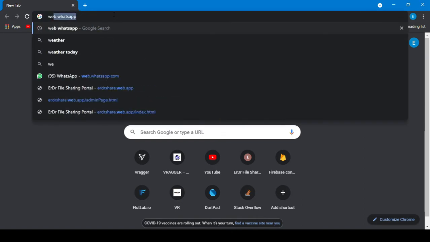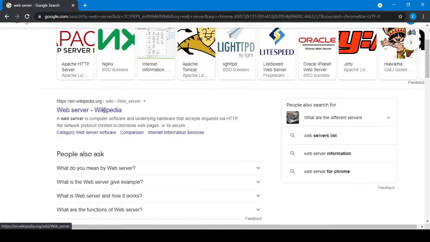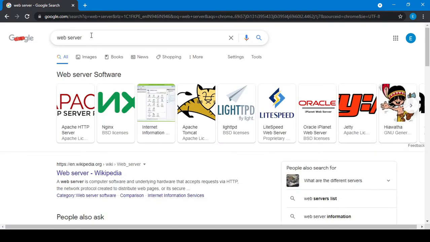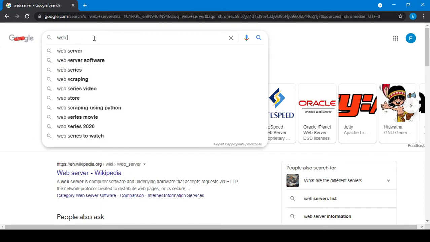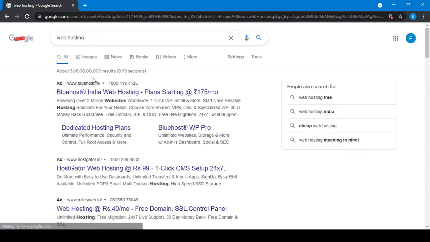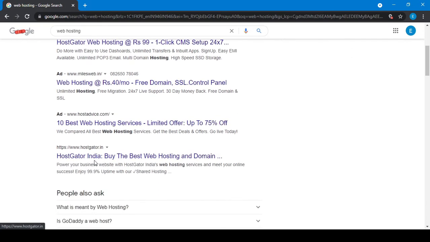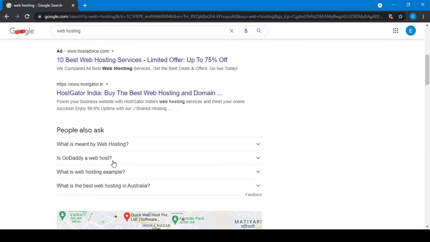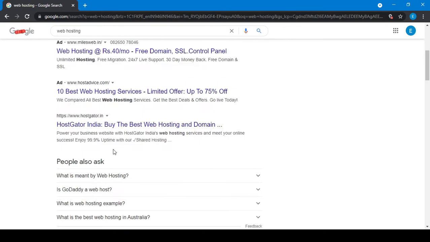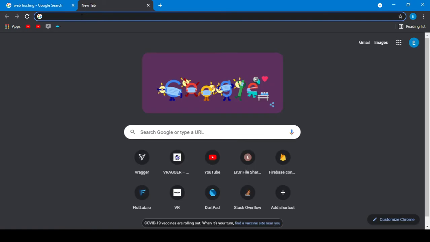Web server. You can purchase any web server for your website. In my case, I use Hostinger. You can use any one, like Bluehost, HostGator, Milesweb. There are many hosting providers that provide hosting for a website. So I use Hostinger, but you can use any one of them. It only depends on you.